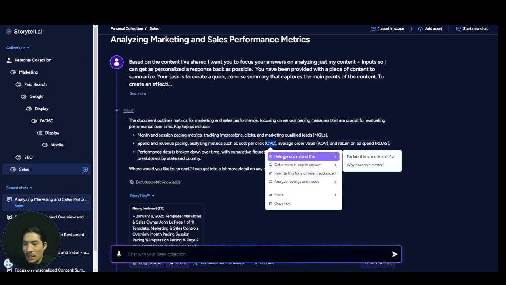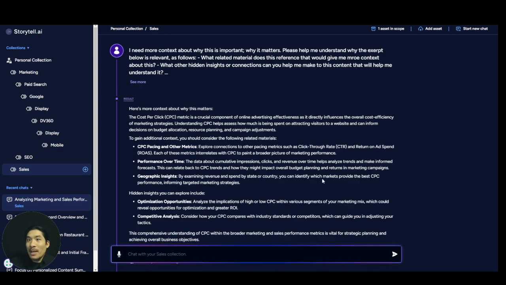What's that? Help me understand this. And look what's going to happen. I'm going to go to why does this matter? Look at that. Storytell made a prompt. It said, I need more context about why this is important, why it matters. Isn't this cool?